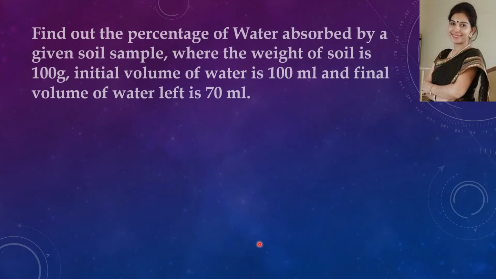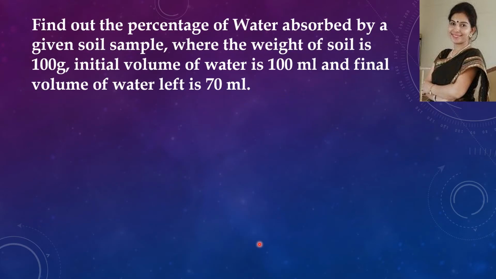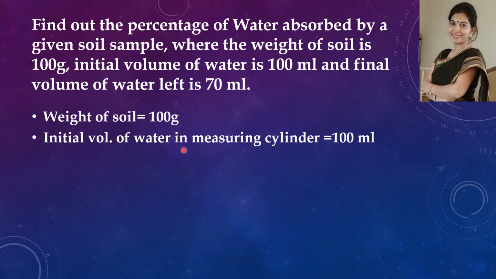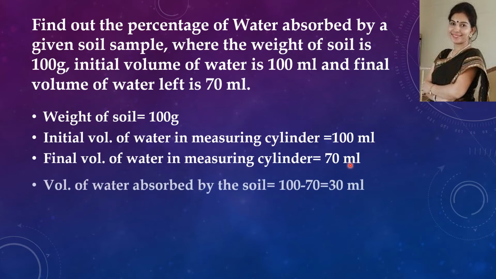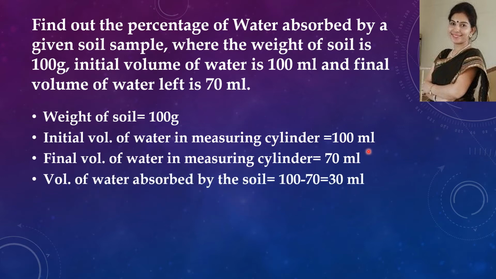Now the next question. Find out the percentage of water absorbed by a given soil sample, where the weight of soil is 100 grams, initial volume of water is 100 ml and final volume of water left in the measuring cylinder is 70 ml. So it is given that weight of soil is 100 grams, initial volume of water in measuring cylinder is 100 ml and the final volume of water in measuring cylinder is 70 ml. So volume of water absorbed by soil is 100 minus 70, which is 30 ml.